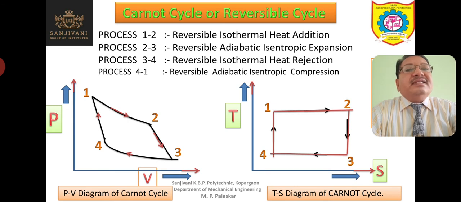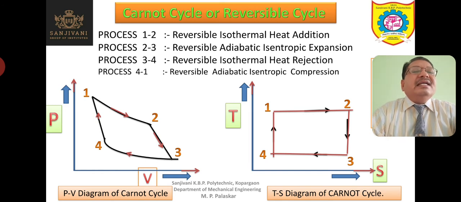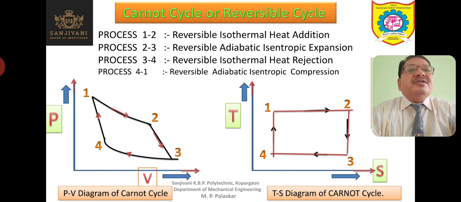So these are the 4 processes in the Carnot cycle, which is a reversible cycle, an ideal cycle and not a practical cycle. But it is referred to because if practical cycles are made close to the Carnot cycle, their performance is maximum, because the performance of the Carnot cycle is itself maximum. So the Carnot cycle is used as a reference cycle.